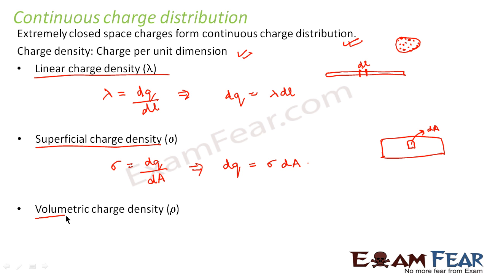Similarly, the third type is volumetric charge density, which is denoted by rho. Rho is nothing but charge per unit volume, so rho equals dq by dV. Let us suppose, instead of a plane sheet, I have a cube. Inside the cube, if I take a small volume dV, how much is the charge enclosed in this small volume? That is given by dq equals rho dV. So these are the various charge densities which we come across.